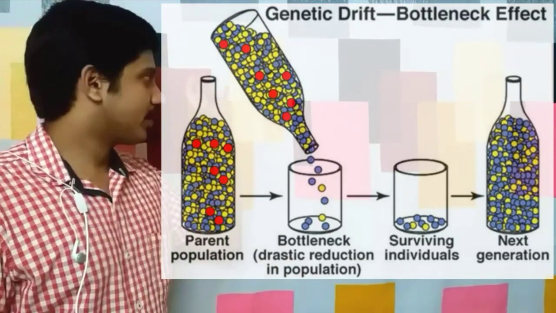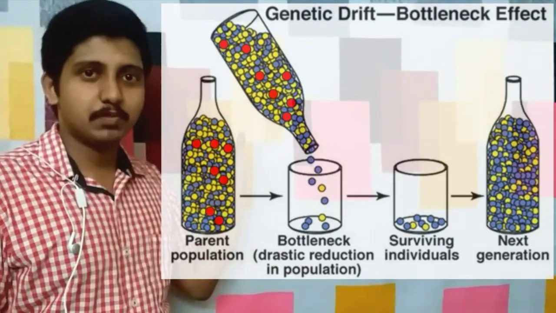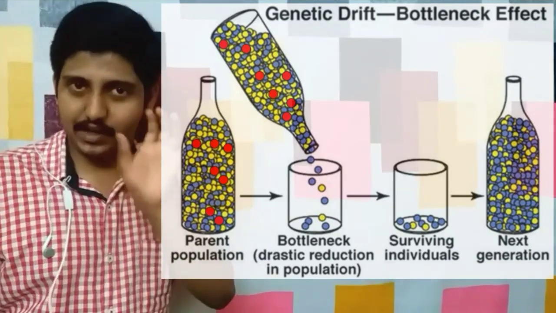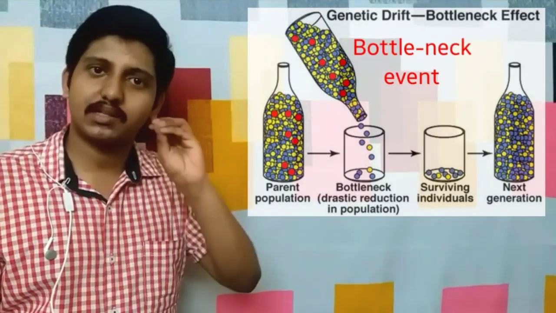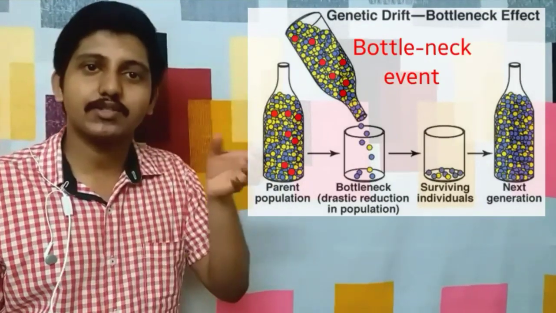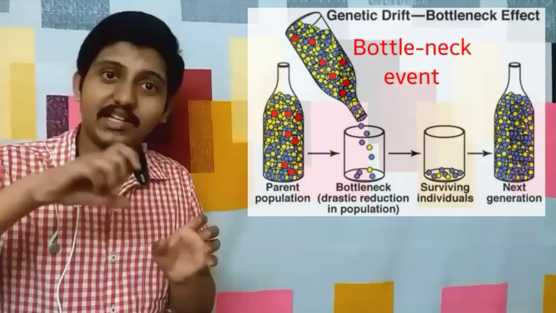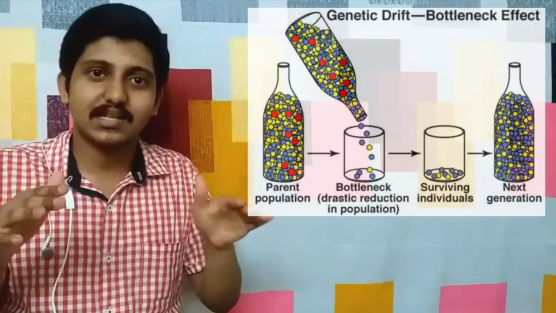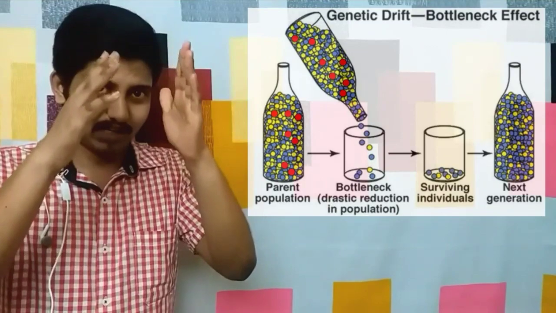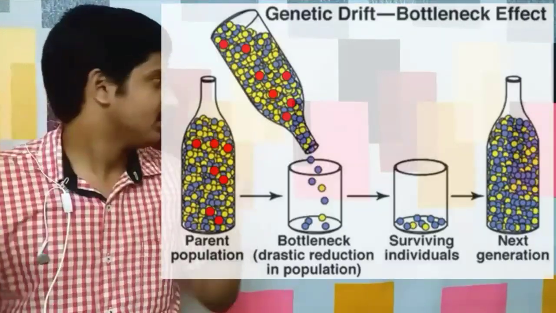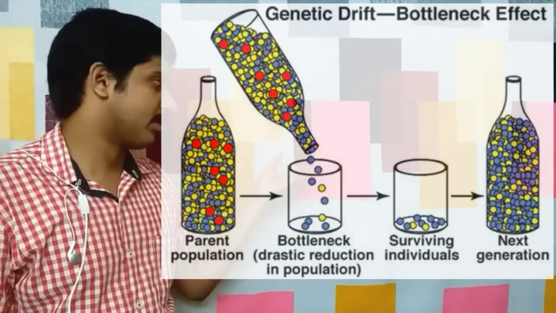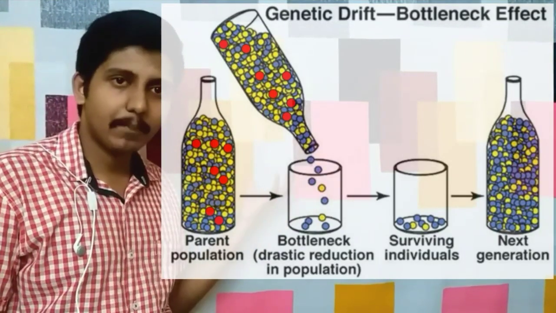So let's visualize it using a picture. Here the first bottle represents an initial population. Here some bottleneck event happened. A bottleneck event means any chance event that reduces the population size. So why does the name bottleneck come? Because the reduction in population size resembled the neck of a bottle, from broader to narrower. Hence this bottleneck event happened and only some organisms survived. That is shown in the beaker.